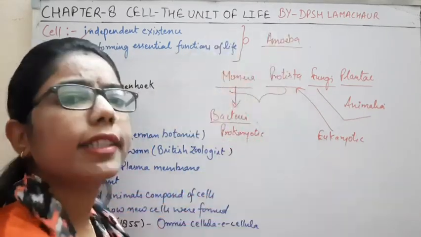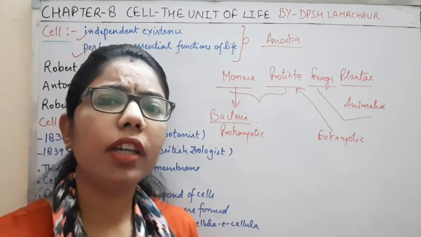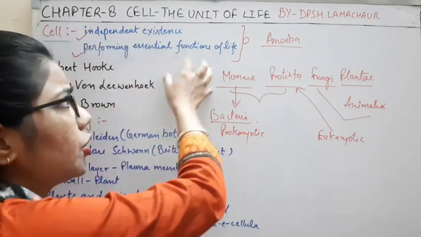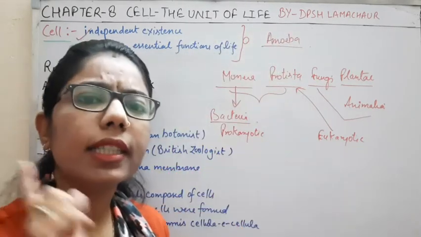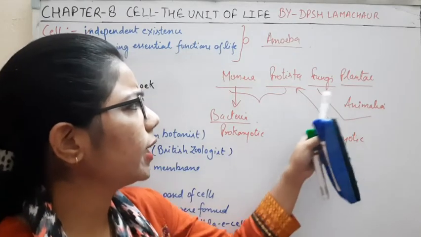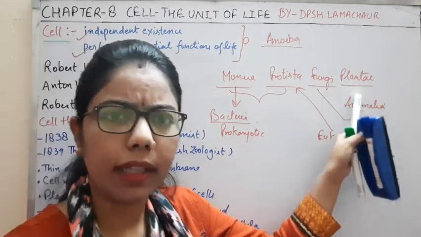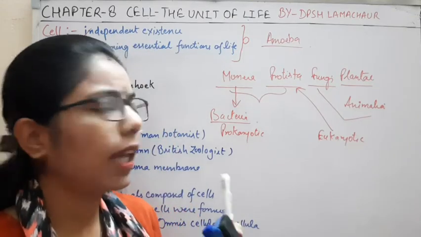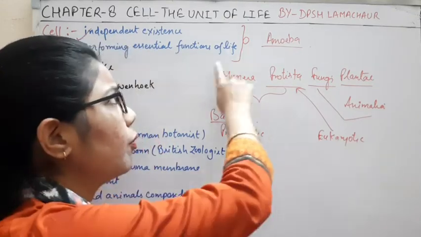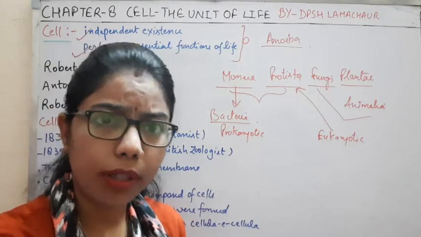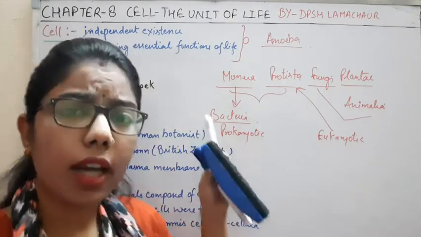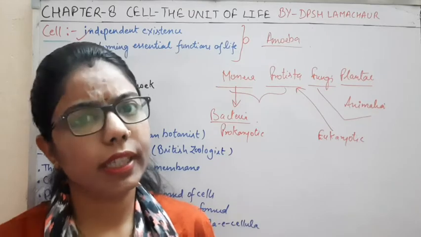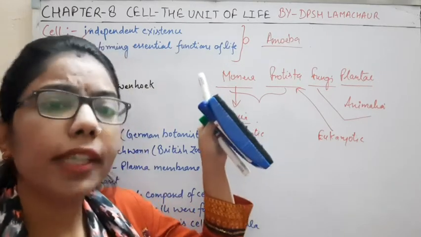Again, if we take the example of amoeba, it has all the cell functioning inside this single cell. We know that in the case of multicellular organisms, like Plantae and Animalia, they have proper characters and proper structures to function their body, but still in the case of unicellular organisms also, they have good functioning capacity.